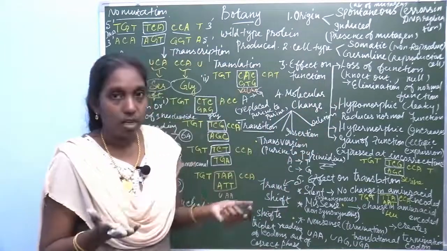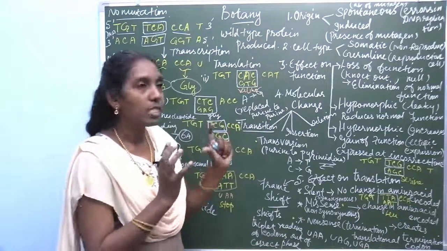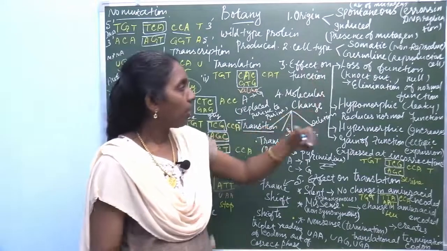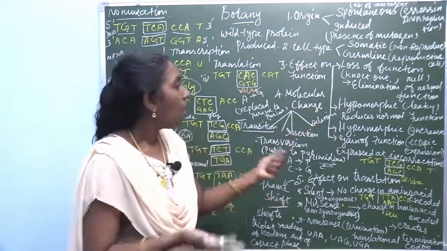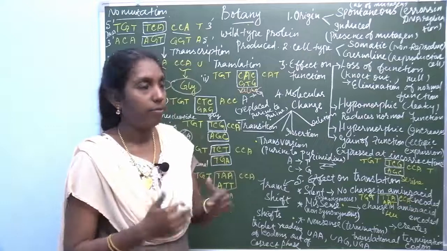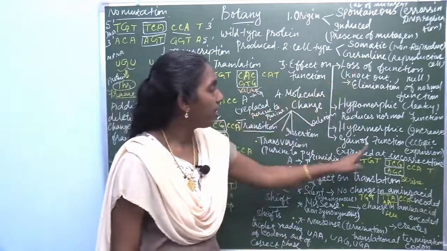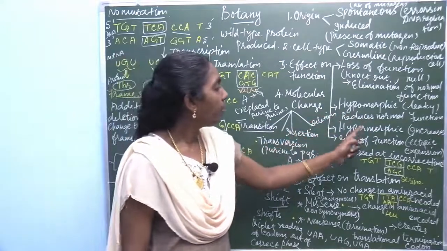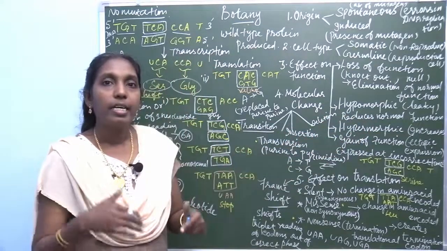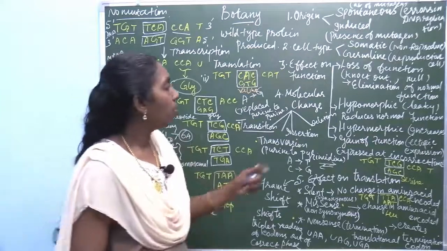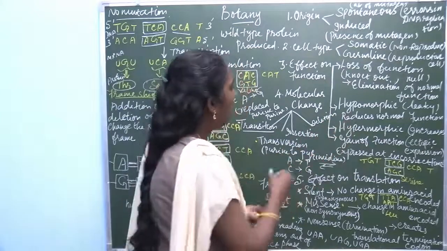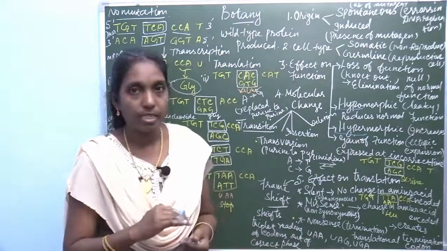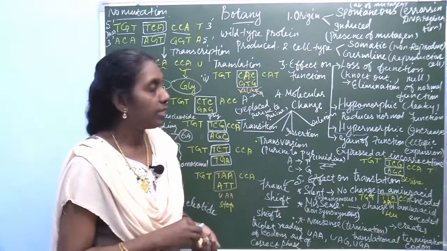Either the function is lost due to mutation, since there is a specific function for each and every gene. So either this function may be lost or the function gained. So, loss of function and gain of function, and sometimes hypomorphic and hypermorphic. It reduces or increases. You know the meaning of hypo and hyper? Hypo lowers, hyper increases.